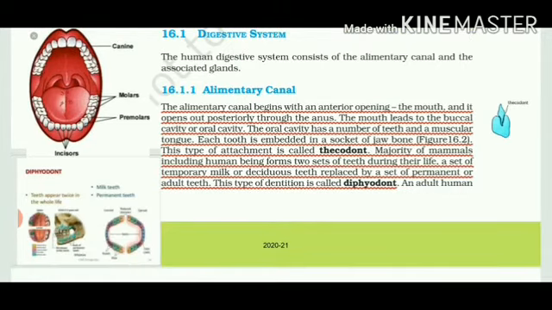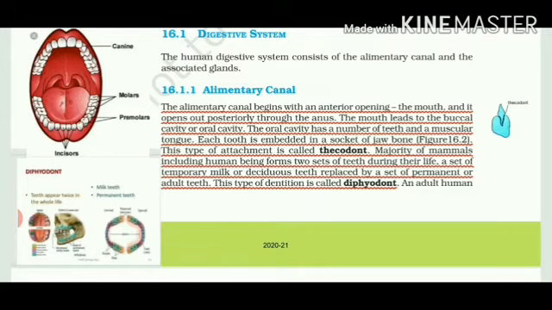It starts from the mouth and ends at the anus, and there are various kinds of glands associated with it, such as salivary glands, liver, gastric glands, pancreas, and small intestine glands. All of these play a very vital role in the digestion of the food particles that we eat. So let's start. The mouth.